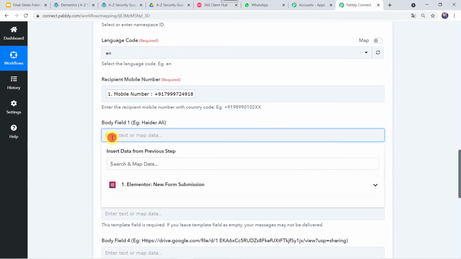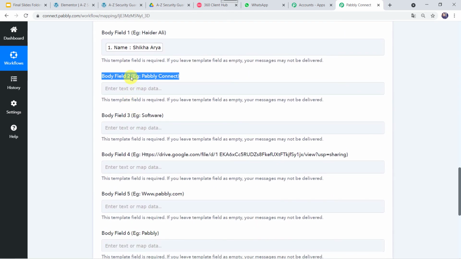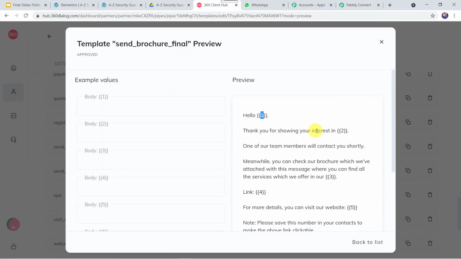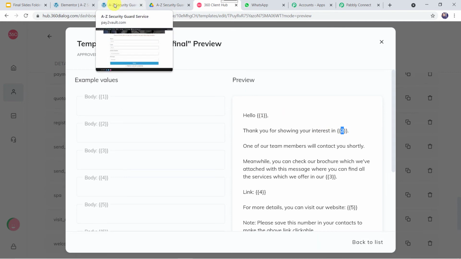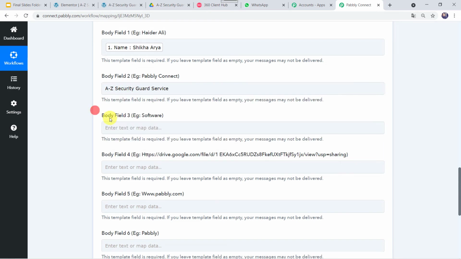So let us map the name from Elementor form, that was Shikha Arya. Body field 2, example Pabbly Connect. So in our template body field 2, thank you for showing your interest in. Here our agency name is going to come, and our agency name is A to Z Security Guard Service. Okay, so I'll just type A to Z Security Guard Service.